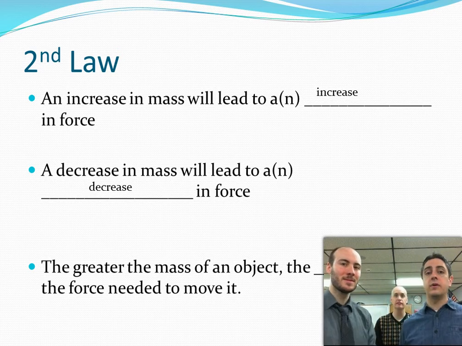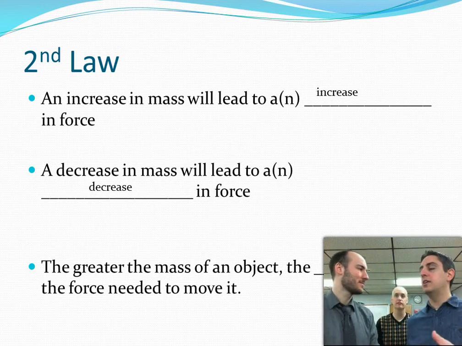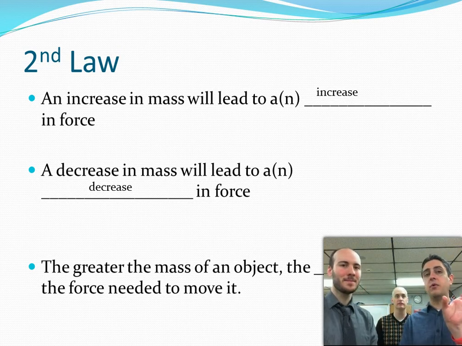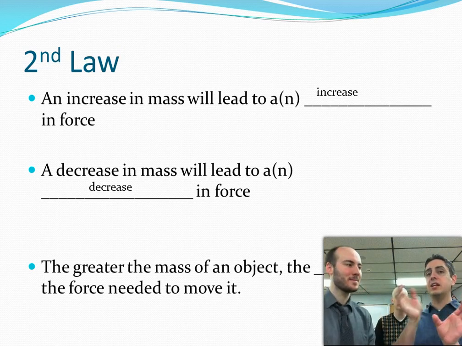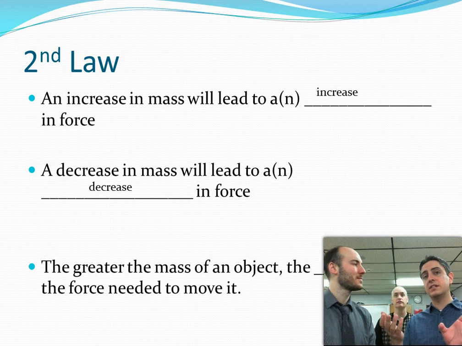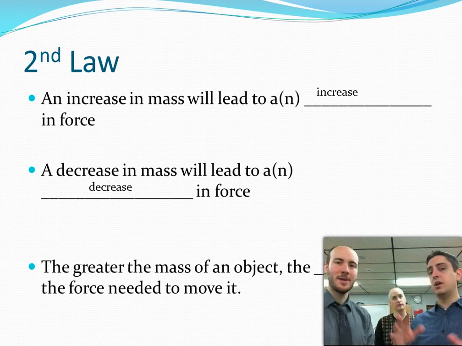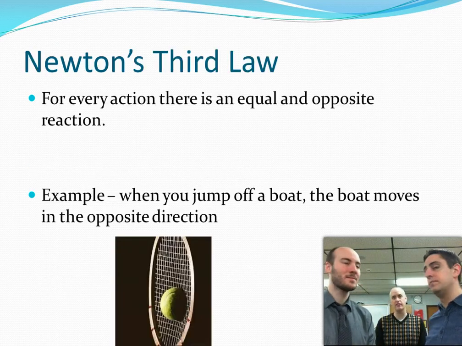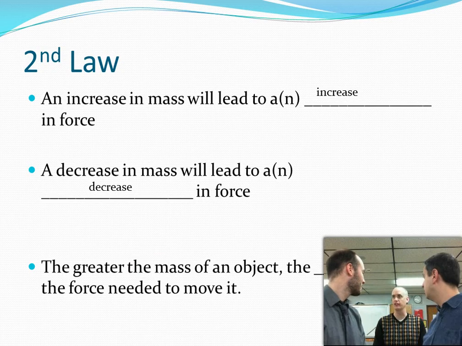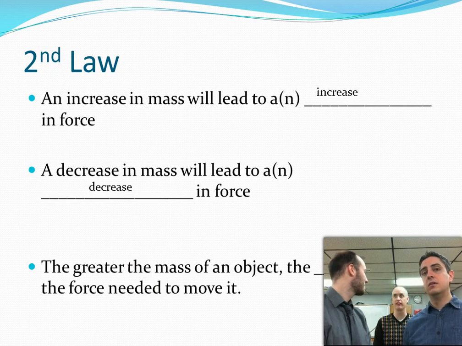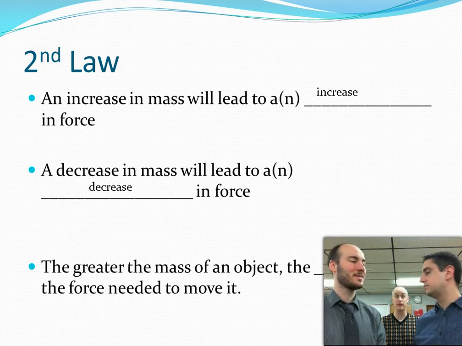The greater the mass of an object, the greater the force needed. They all just go together. If you increase the mass, you have to increase the force. If you increase the acceleration, you're also increasing the force. They're all directly related to each other. Let's think about things logically: if it's heavier, it's harder to move. If it's moving at you and it's heavy, it's probably harder to stop.